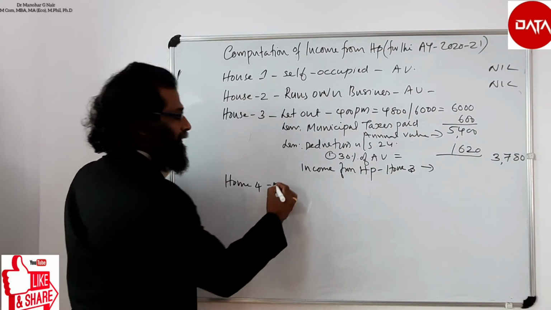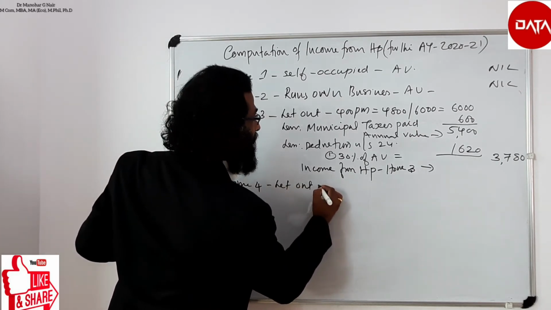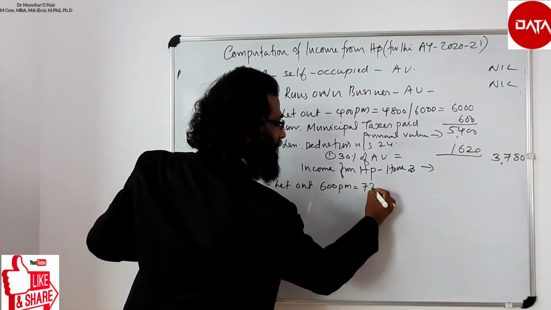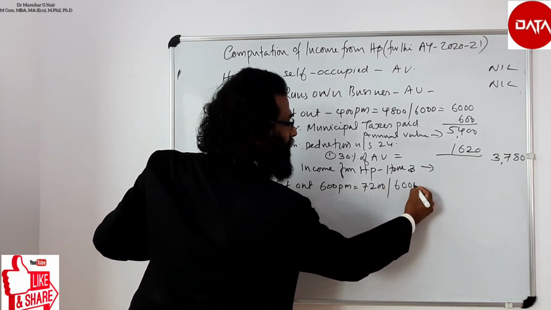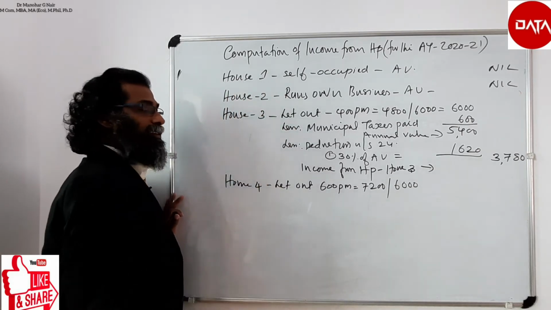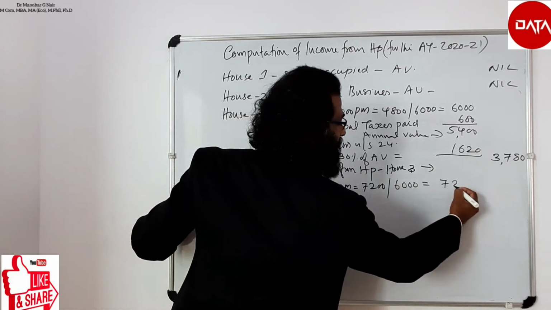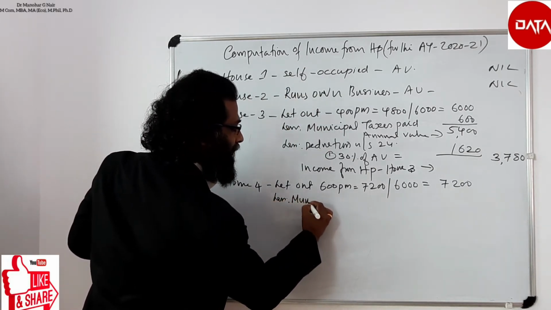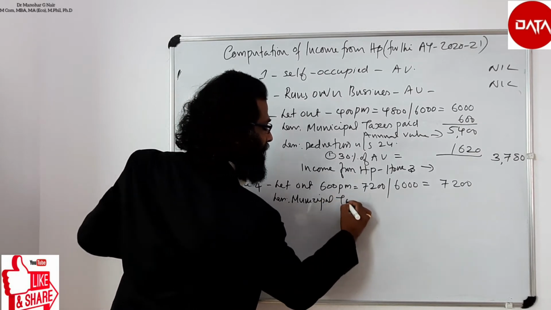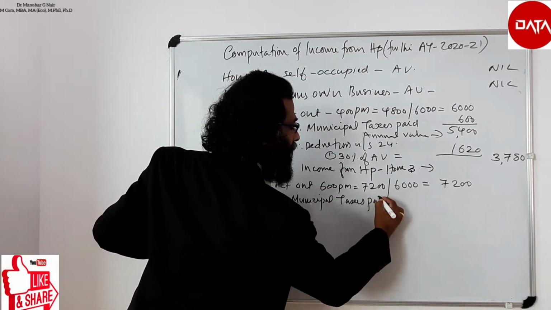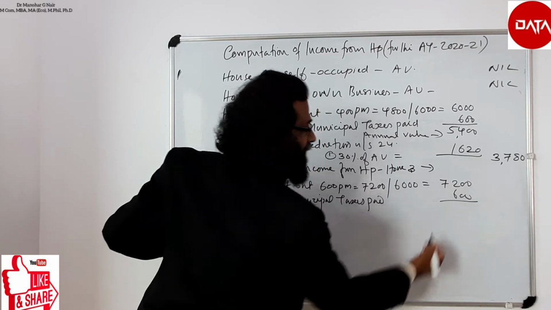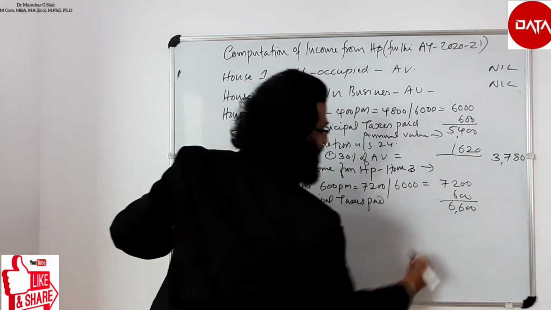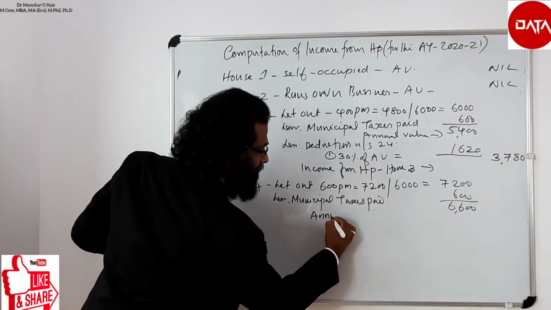Fourth house property, this is also let out, and the rental income received is 600 per month. Therefore, it is 7,200 and the municipal valuation is 6,000. So, we will take the higher value, that is 7,200. Less municipal taxes paid, rupees 600, that is 10% of the municipal valuation, balance is 6,600. That is the annual value.